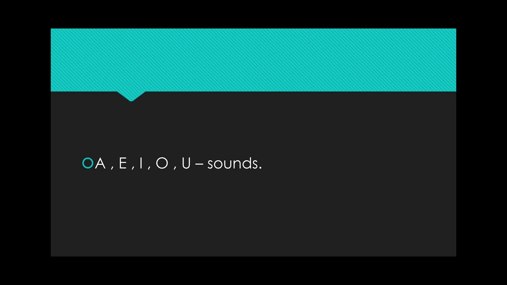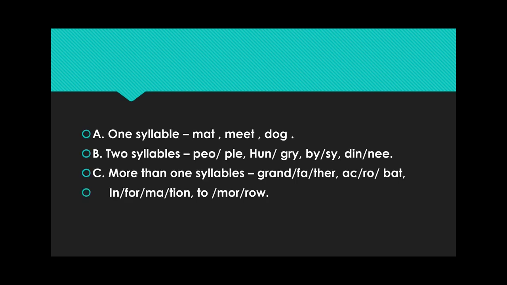Means you have to look at the sounds, not the vowel letters, and you will be more clarified about it after looking at these examples.